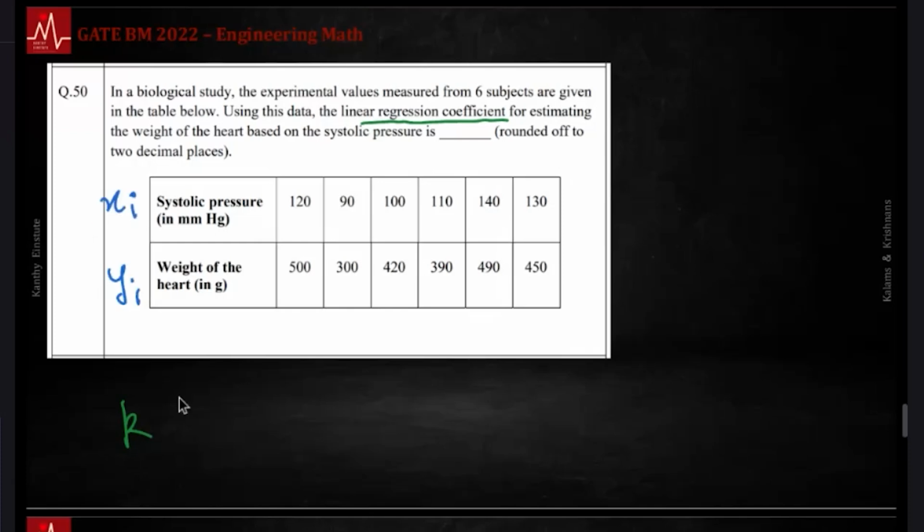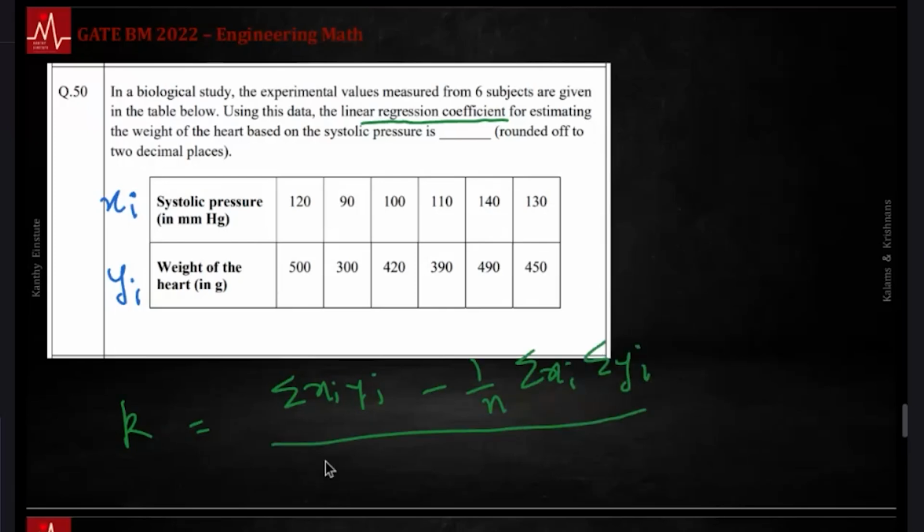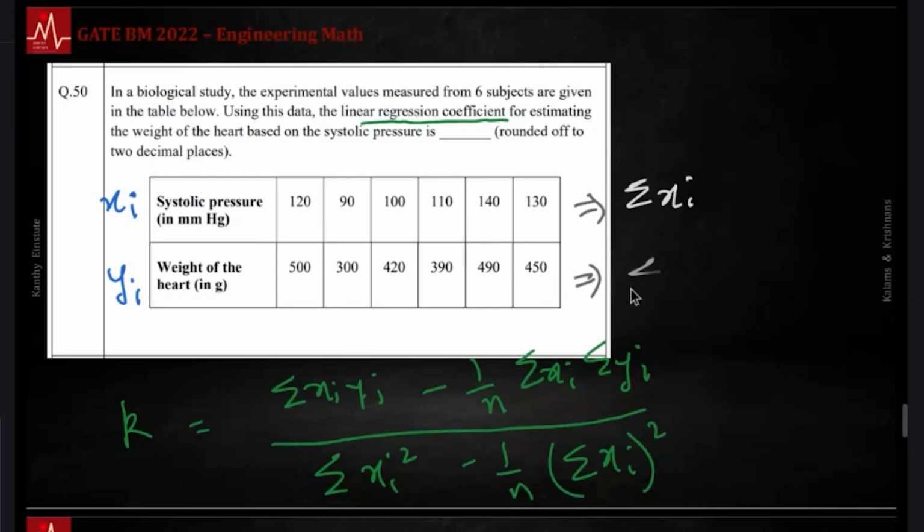Let me write this down again. This is summation of product xi yi minus 1 by n product of summation xi, summation yi, divided by the same thing. So this is summation of xi square, and then product of summation, so this is product of this into this, xi square. Let's get some numbers quickly. What is the summation of xi here? What is the summation of yi here? Sigma xi and then sigma yi.